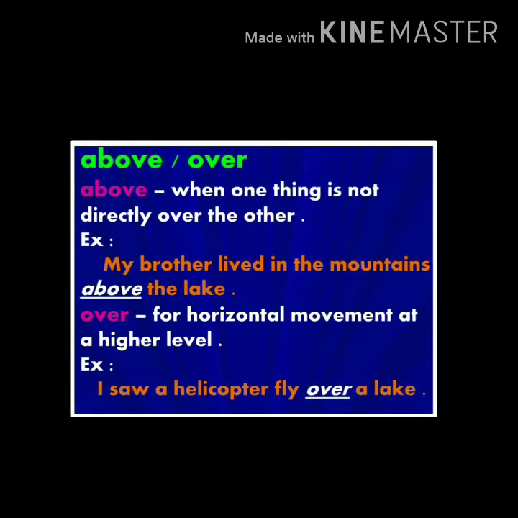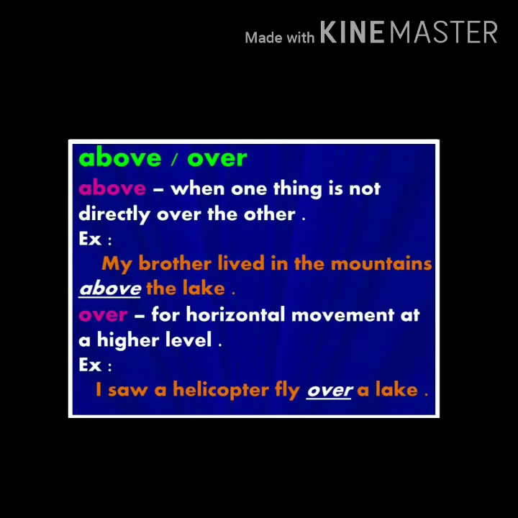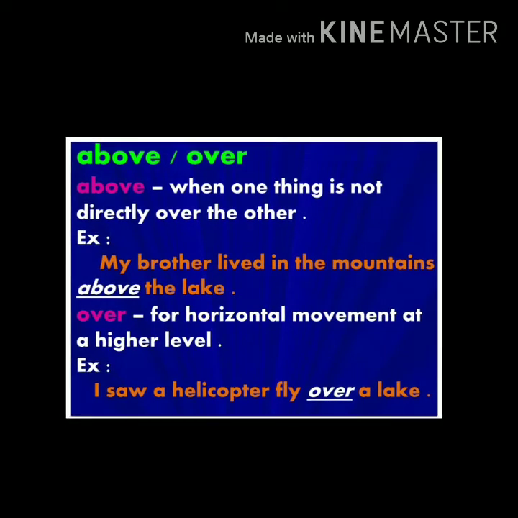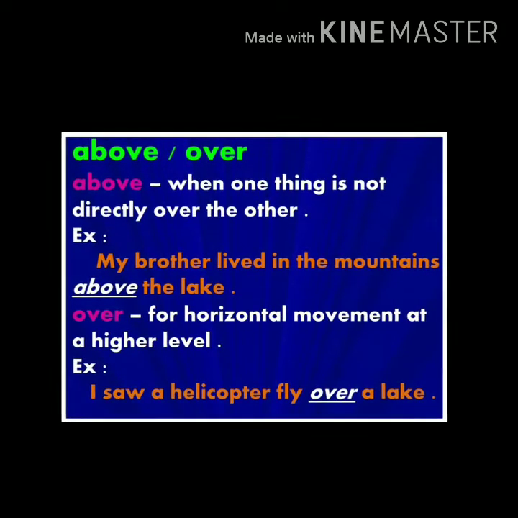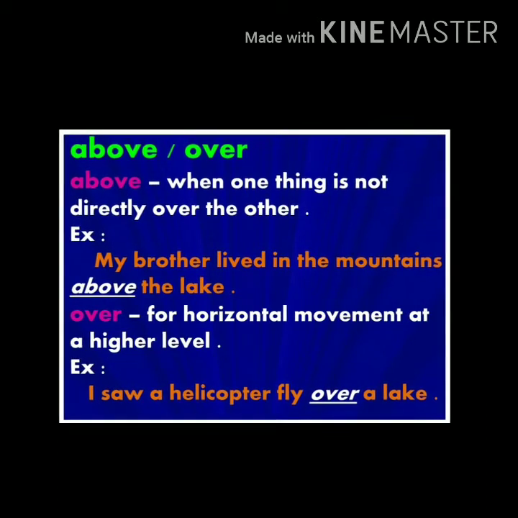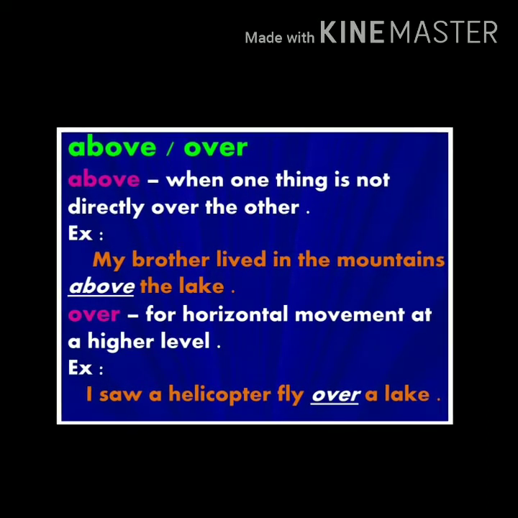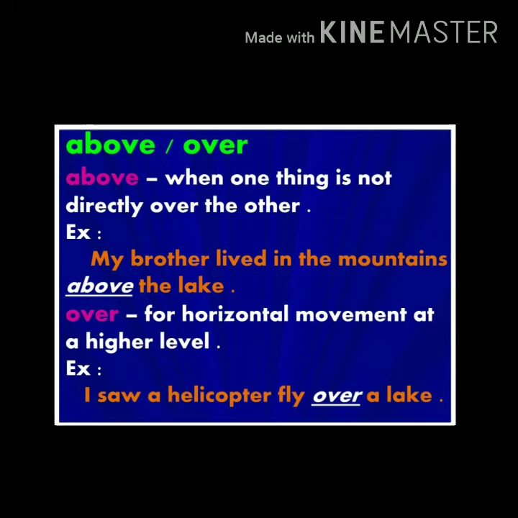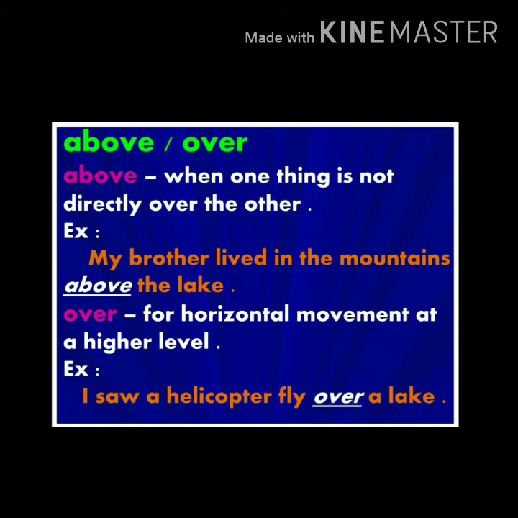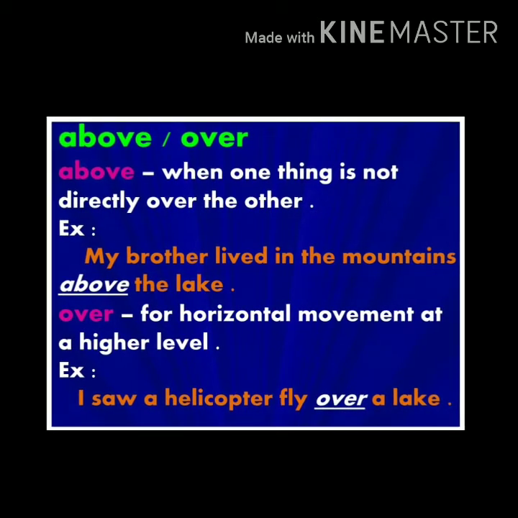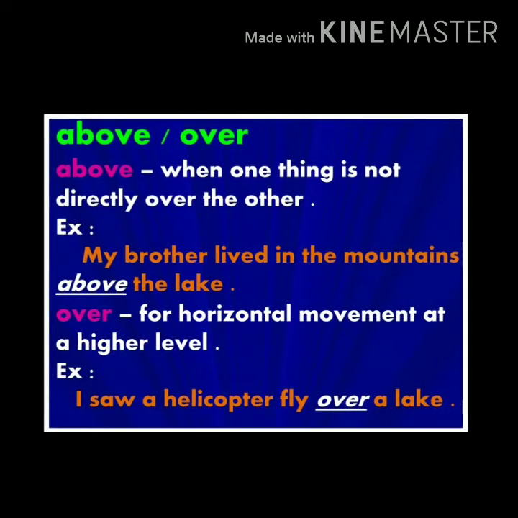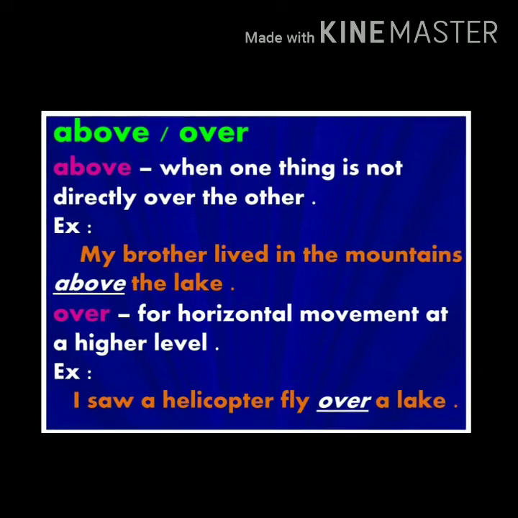Now we see the difference between above and over. Above means in a higher place. Above is usually used when we want to say that something is higher than another object. Moreover, it also hints at a certain position. Example, my brother lived in the mountains above the lake.